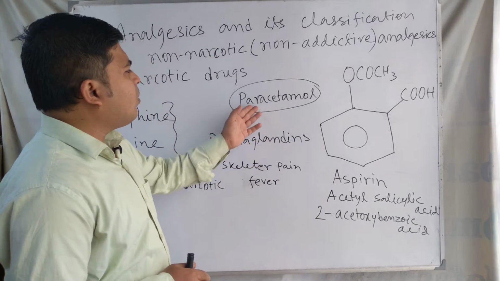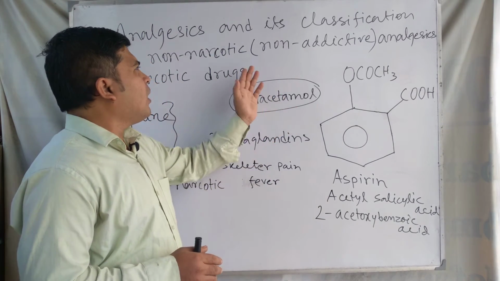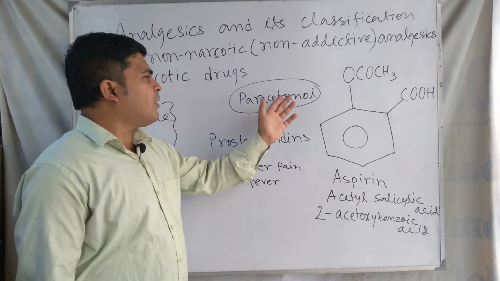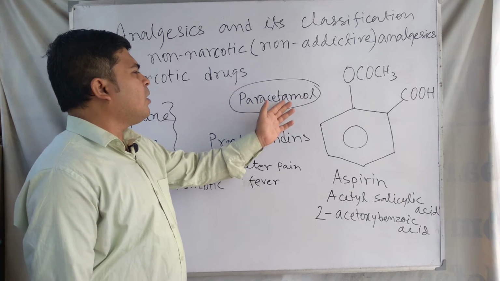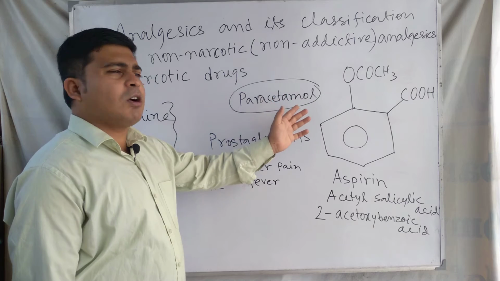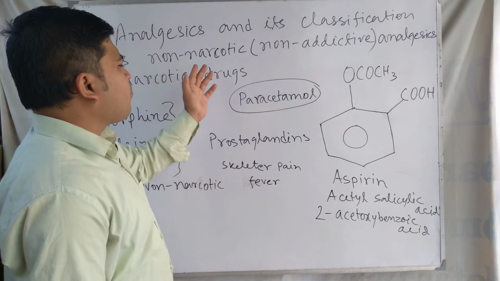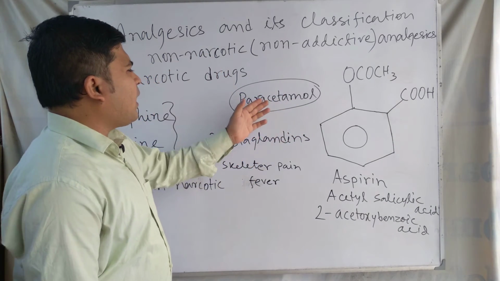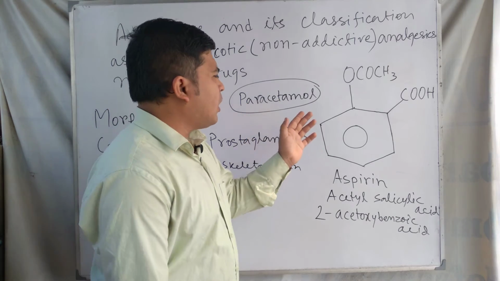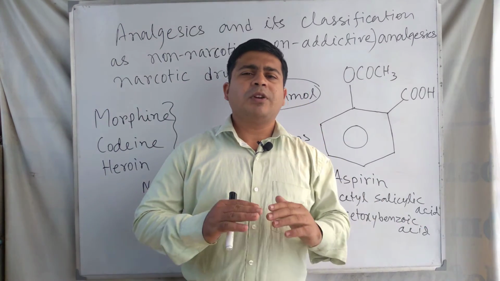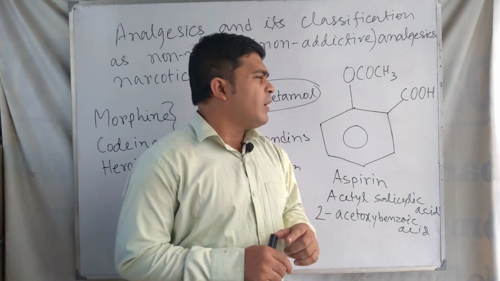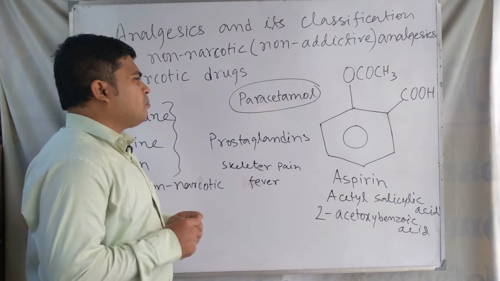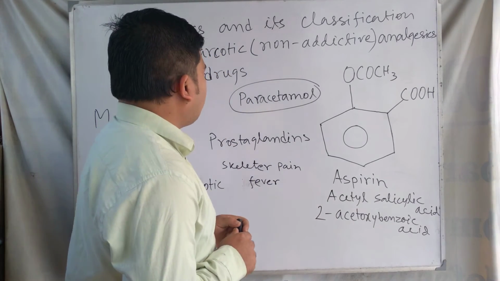Paracetamol is an analgesic as well as an antipyretic compound, because aspirin and paracetamol can bring down the body temperature, and they act as antipyretic medicine.